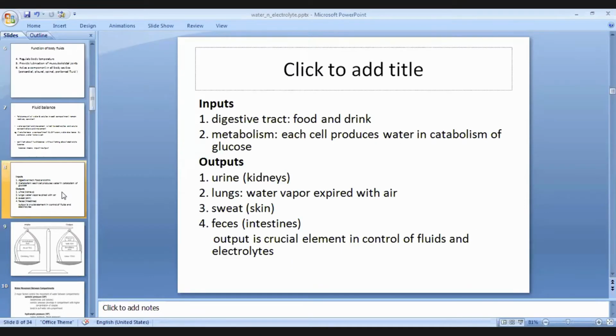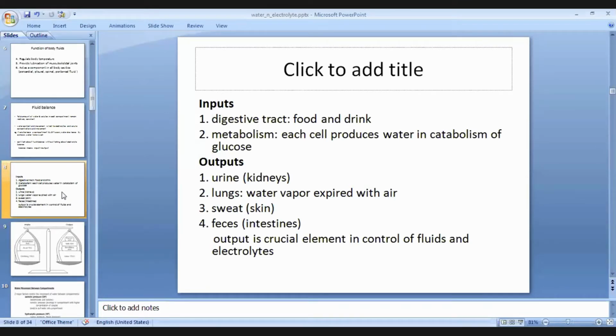Balance. So how can fluid be input in our body? There are different routes. Fluid is provided through the digestive tract, the food and drink we take every day. Another is metabolism, which itself produces water. Each cell produces water in the catabolism of different molecules like glucose. So during the metabolic process some water may also be generated. That is the input.